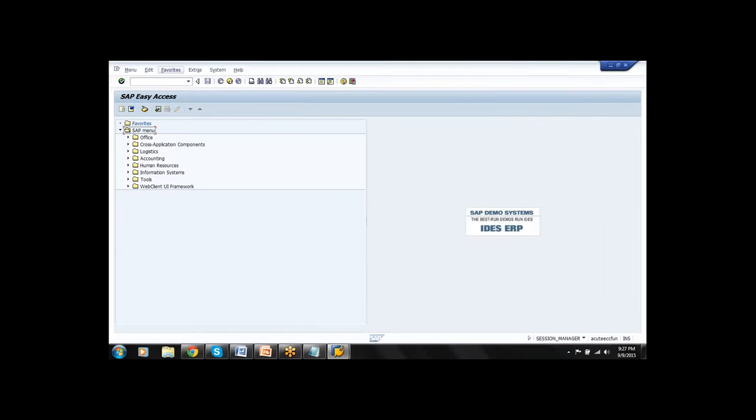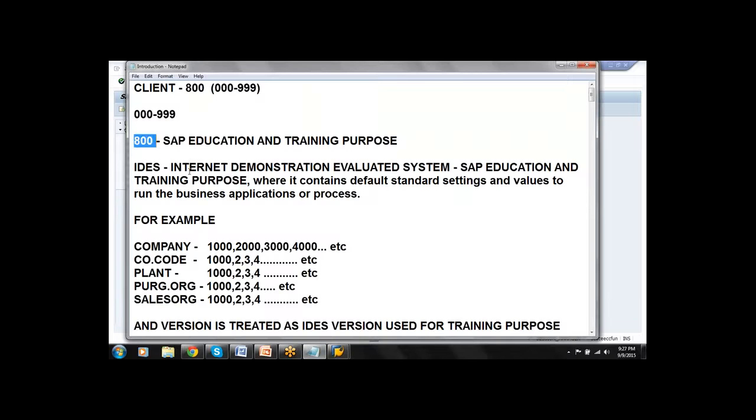Now you are able to see the SAP Easy Access screen. At the right side, you are able to see SAP Demo System IDES CRP. What is the meaning of IDES? IDES stands for Internet Demonstration Evaluator System, given by SAP for SAP education and training purposes, where it contains default standard settings and values to run the business applications or processes.